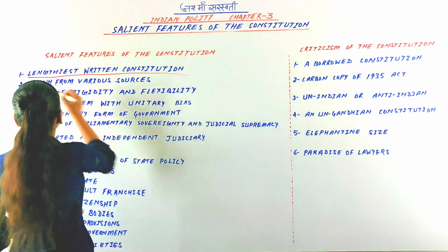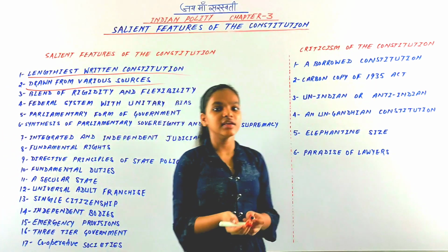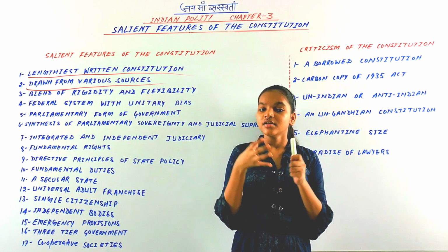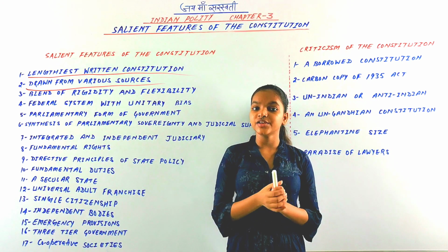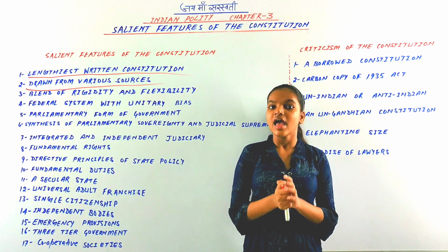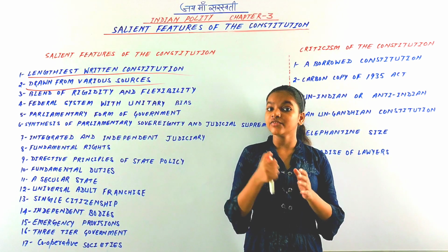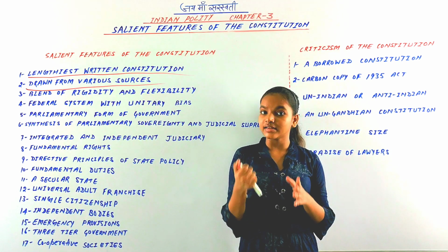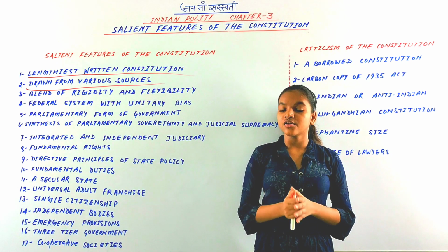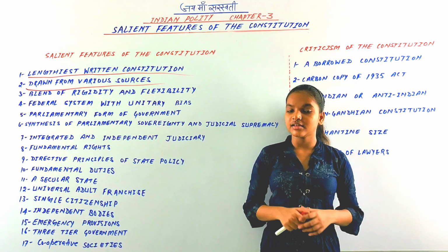The second salient feature of the Indian constitution is that it is drawn from various sources, from the constitutions of many countries, and even from the Government of India Act of 1935. The structural part of the Indian constitution is largely drawn from the Government of India Act of 1935.